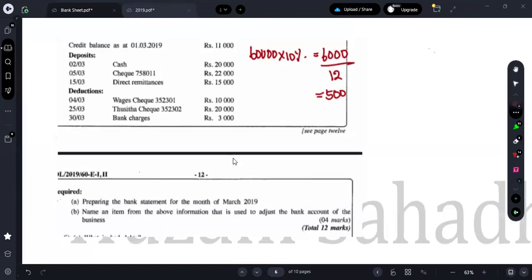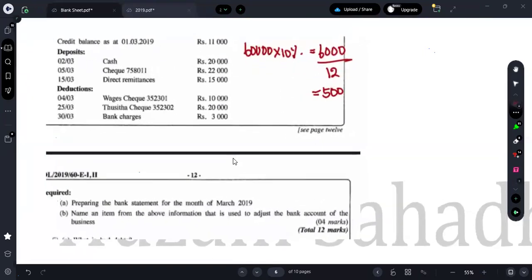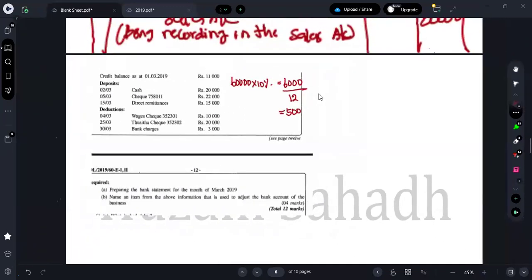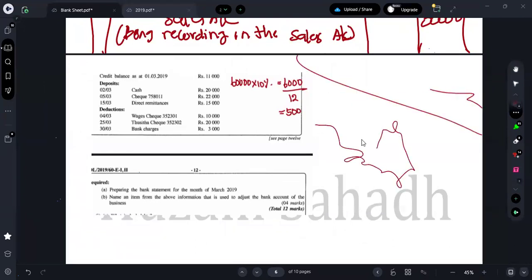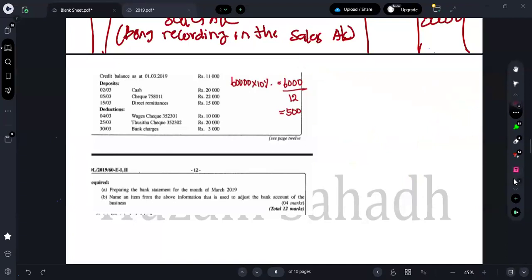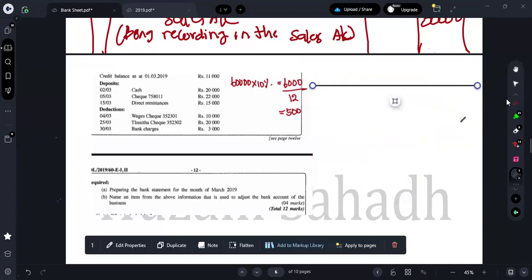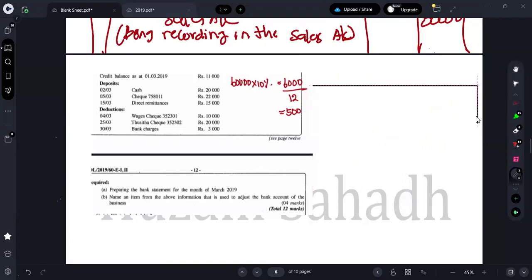Now, how to prepare a bank statement? First, you should know the format of a bank statement. How many columns will be there?